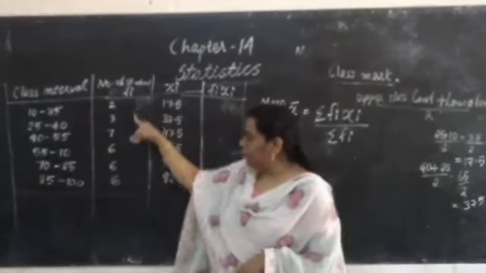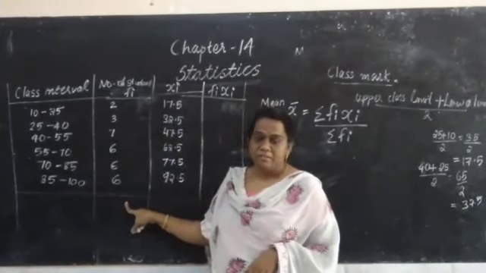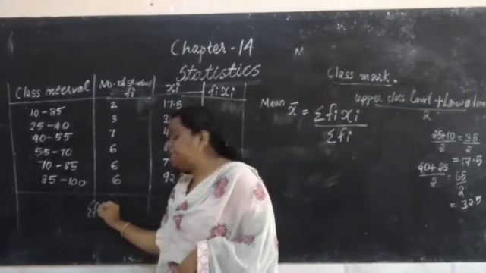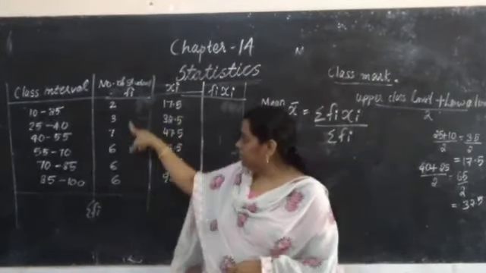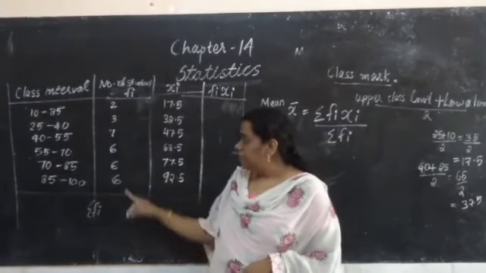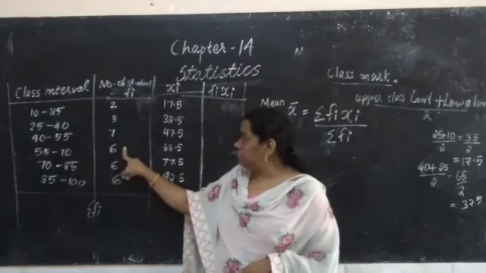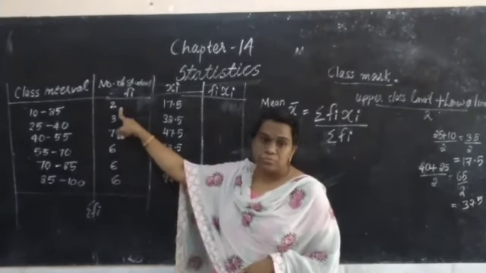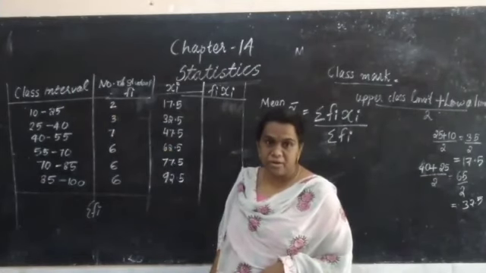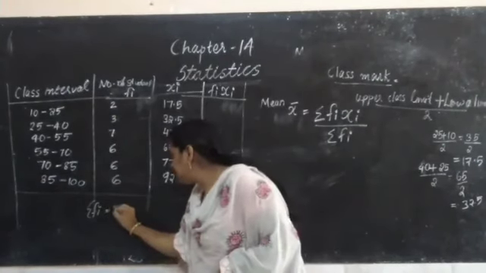Then what is the total number of students? You are to find sigma Fi. How many students? In the question it is said 30 students. Let us check whether it is 30. 18 plus 2, 20. Plus 10, 30 now. So sigma Fi is equal to 30.